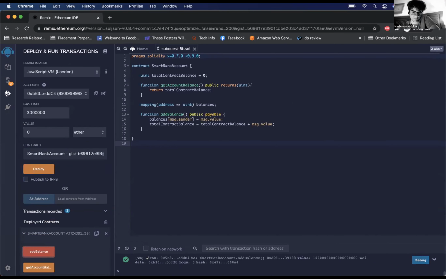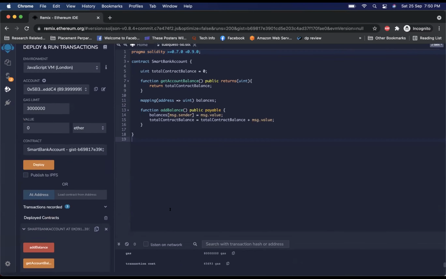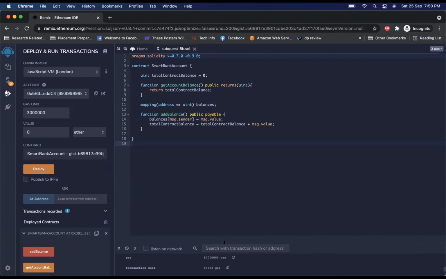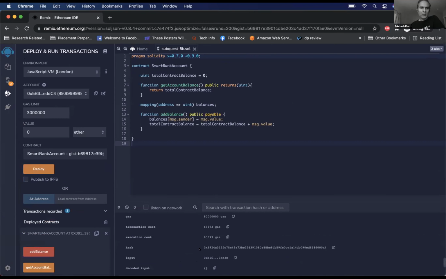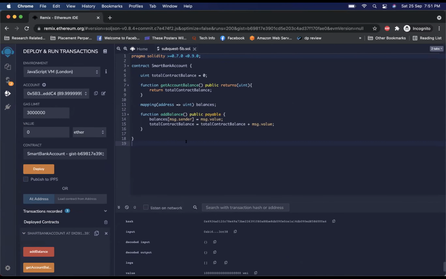Okay. Added. There is no default output, add balance has no return value, right? Now do get account balance. It should give the total contract balance. You'd expect 10, right?